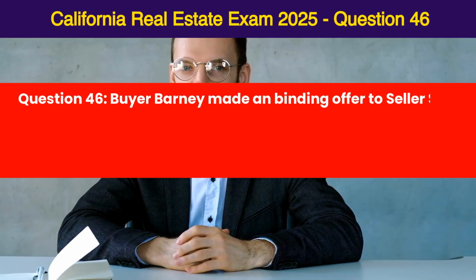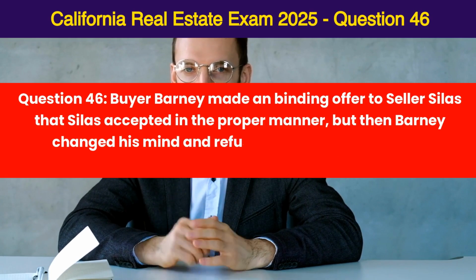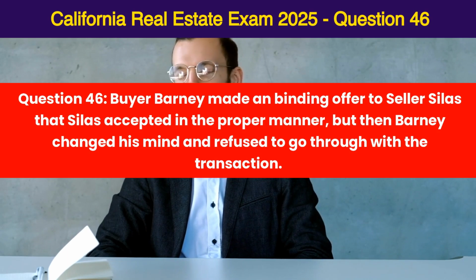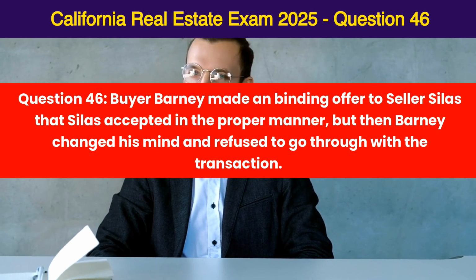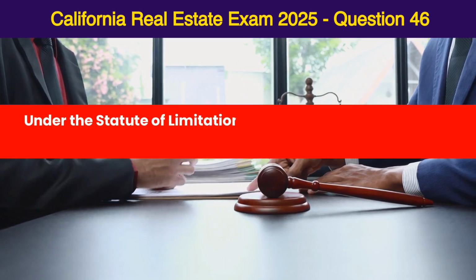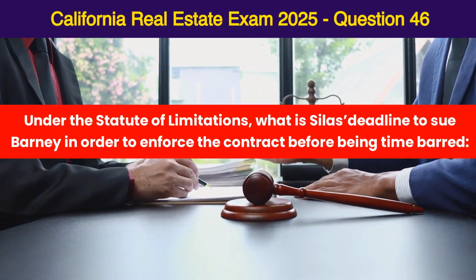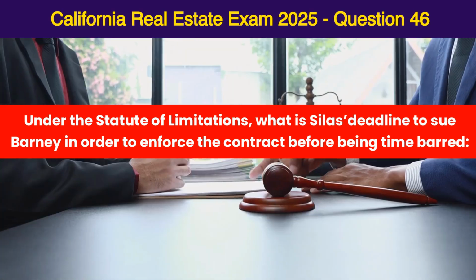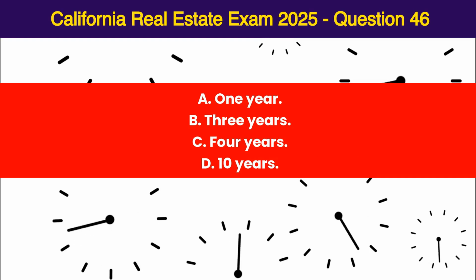Question 46. Buyer Barney made a binding offer to seller Silas that Silas accepted in the proper manner, but then Barney changed his mind and refused to go through with the transaction. Under the statute of limitations, what is Silas's deadline to sue Barney in order to enforce the contract before being time-barred? A. 1 year. B. 3 years. C. 4 years. D. 10 years. Correct answer is C.